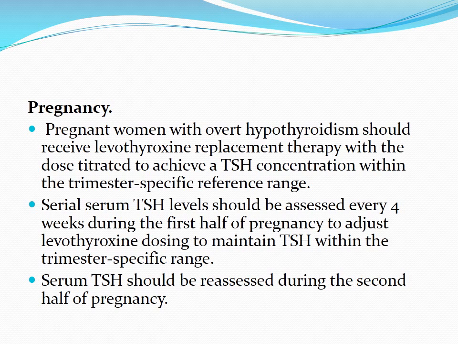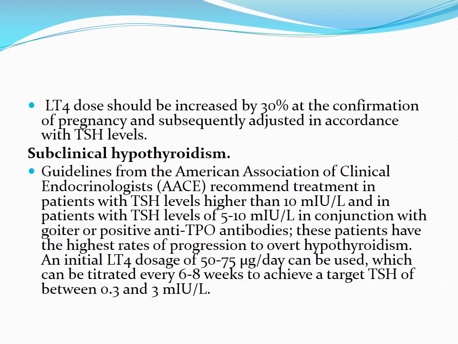Serum TSH should be reassessed during the second half of pregnancy. Levothyroxine dose should be increased by 30%, and in some books it is mentioned 30 to 50%, at least at the confirmation of pregnancy and subsequently adjusted in accordance with TSH level.